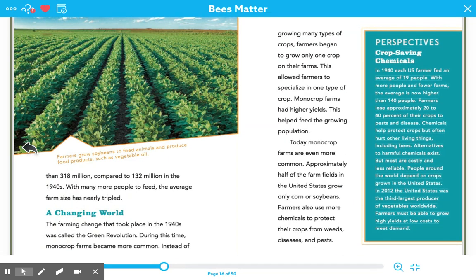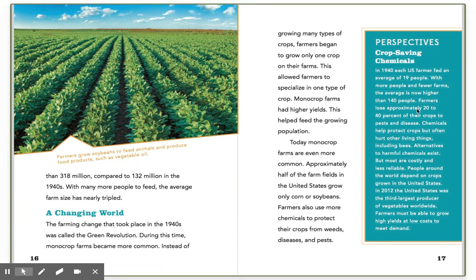I'm going to go back and read this perspectives box right here. Crop-saving chemicals. In 1940, each U.S. farmer fed an average of 19 people. With more people and fewer farms, the average is now higher than 140 people. Farmers lose approximately 20 to 40% of their crops to pests and disease.